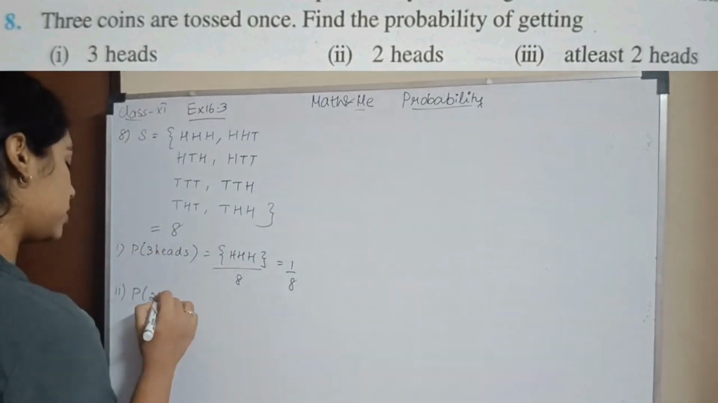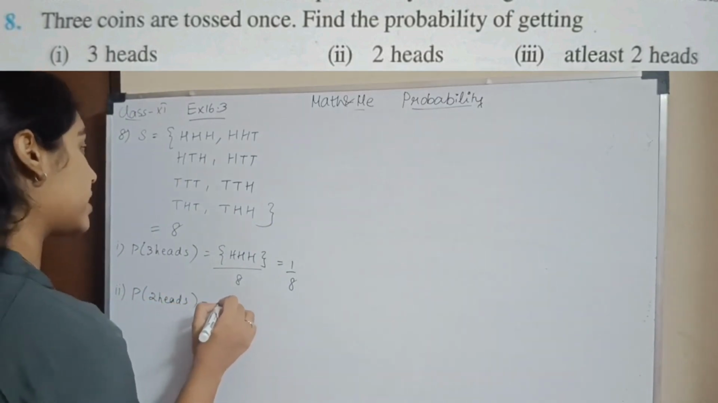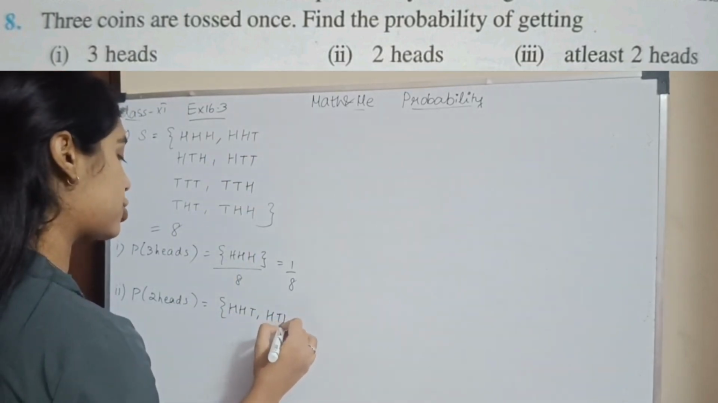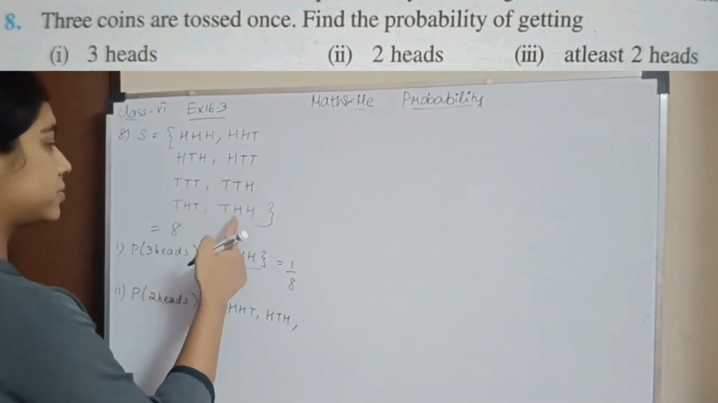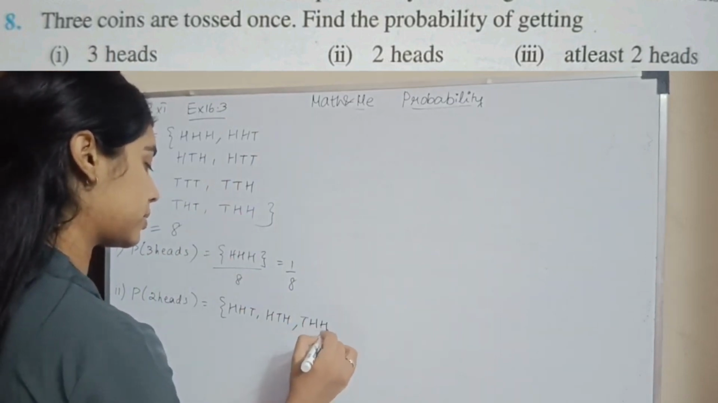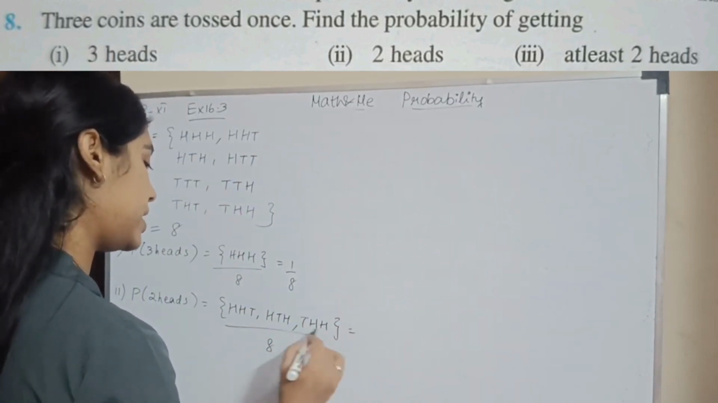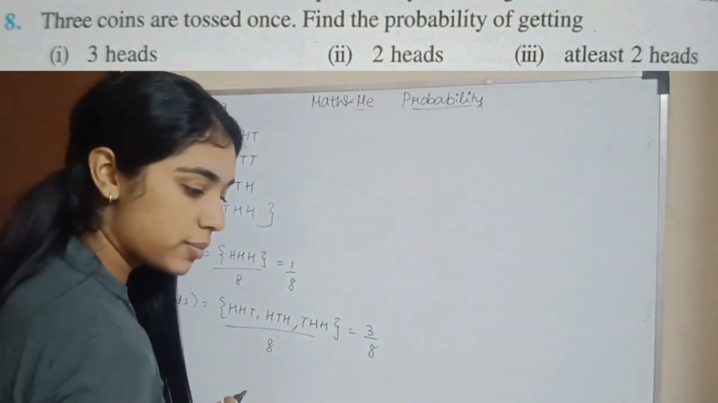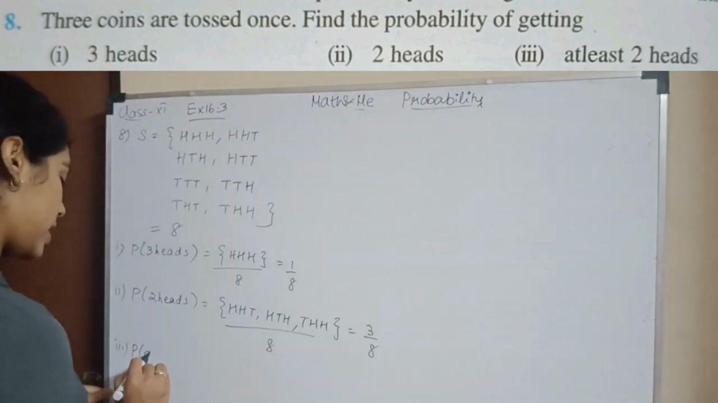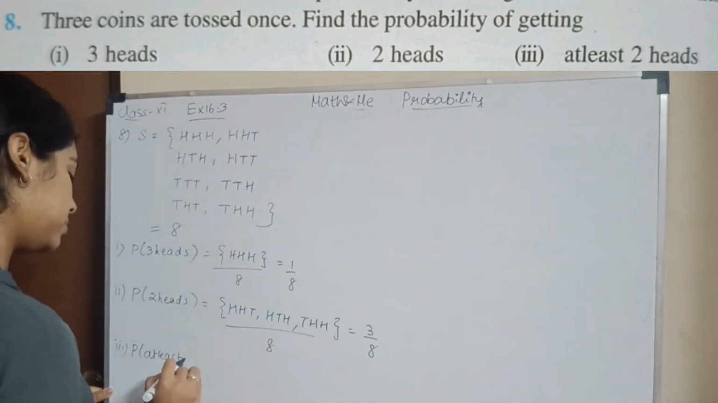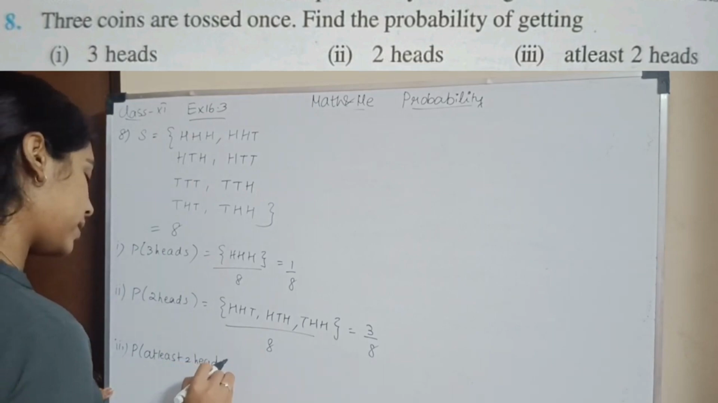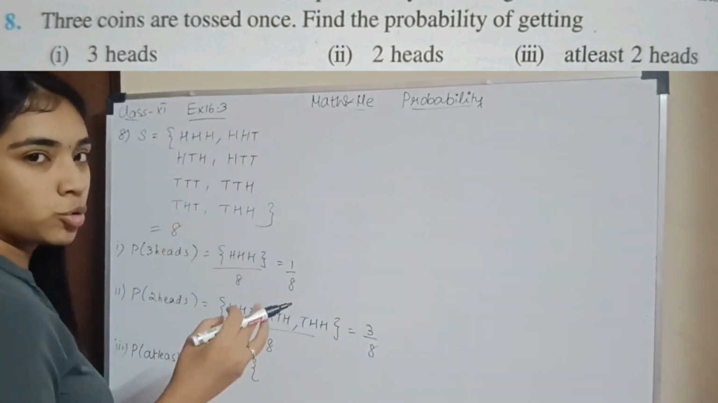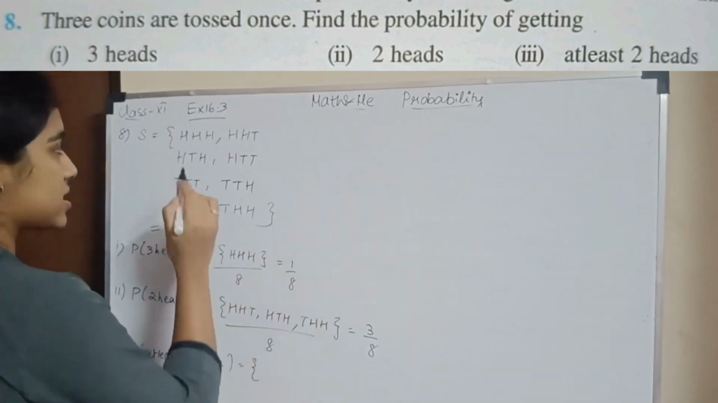So the probability of 2 heads. What do I have for 2 heads? I have H, H, T, H, T, H, and I have T, H, H. So it will be divided by 8, which will be 3 divided by 8. What is my third subsection? Probability of at least 2 heads. At least means minimum 2 heads. The maximum can be anything, so it can be 3 heads also. So minimum 2, I should have 2 heads or 3 heads. So H.